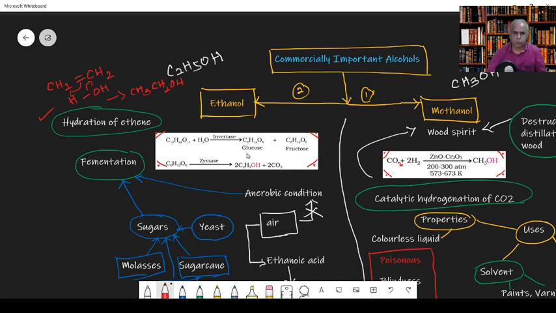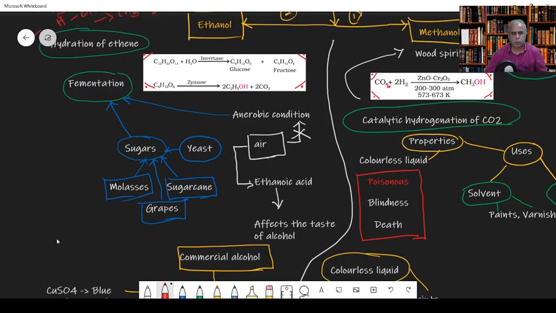The old, conventional process is fermentation of sugar. These sugars are available in molasses, grapes and sugar cane, and with the help of yeast we are able to ferment it. This fermentation process occurs in absence of air, that is why it's called anaerobic condition.